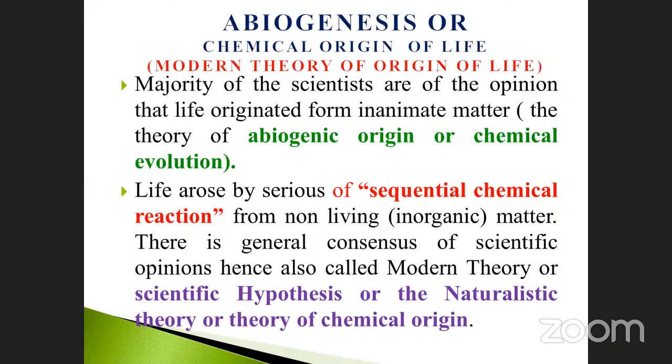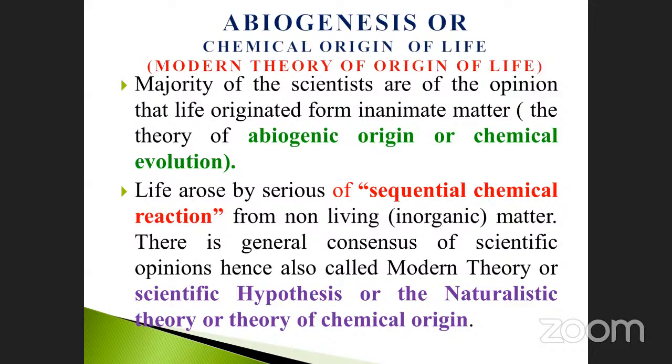Now we are going to talk about abiogenesis or chemical origin of life. Okay, abiogenesis is nothing but, already you know about it, without living organisms, chemical substances. What are the chemical substances formed before the great explosion?